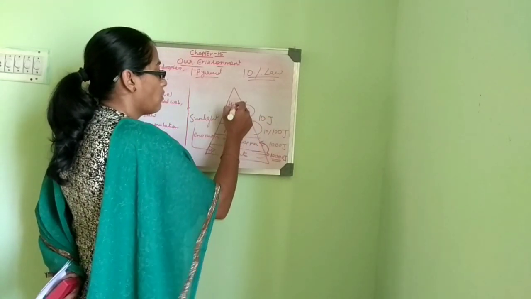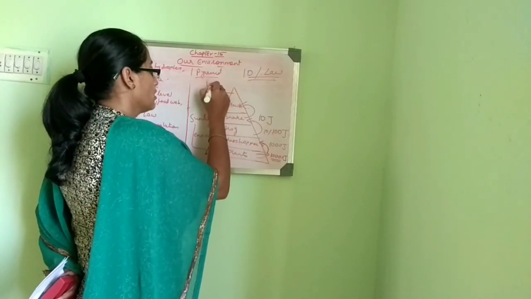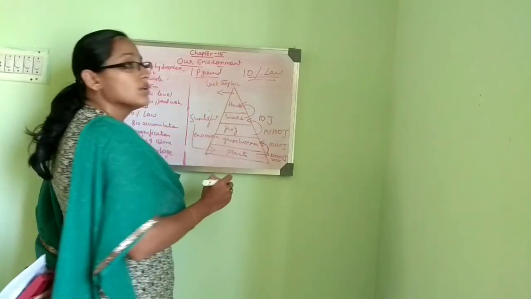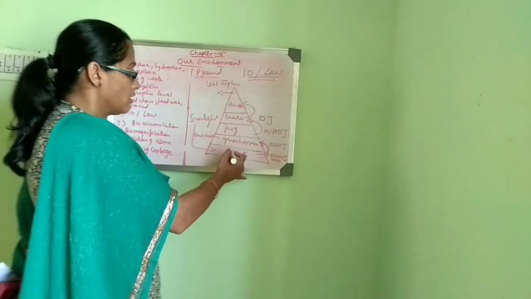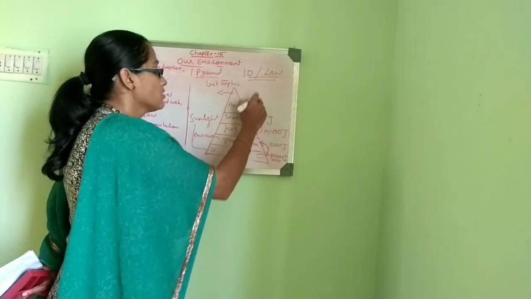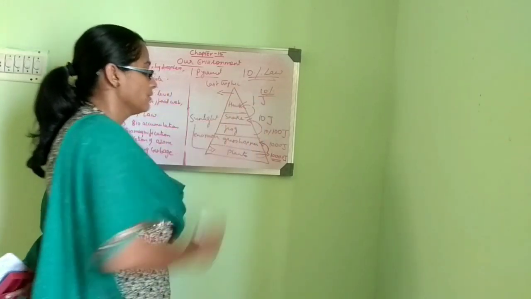And from snake to hawk, we can see that the last trophic level receives very low energy from the second or third trophic level, that is 1%, that is 1 joule. That is 10% of the 10 joules of energy.